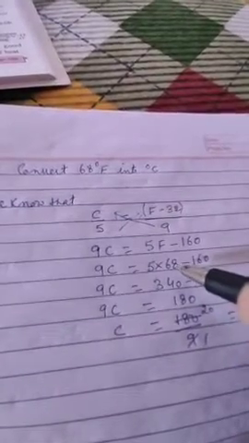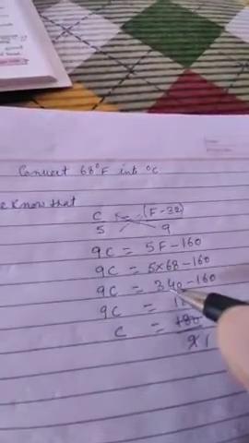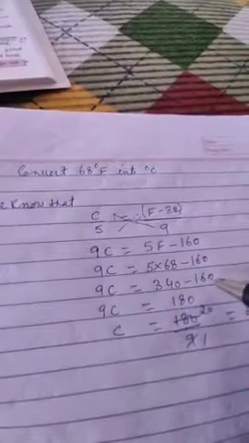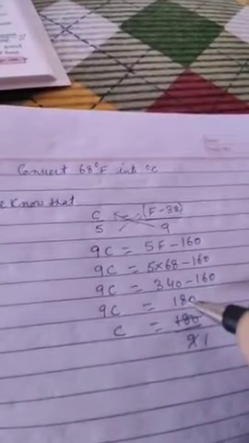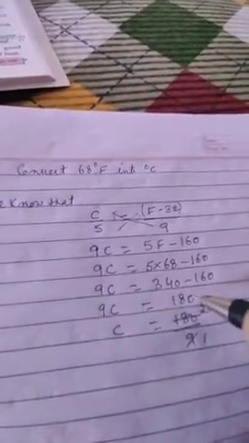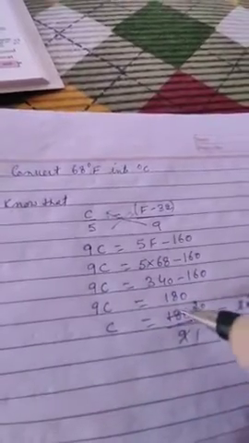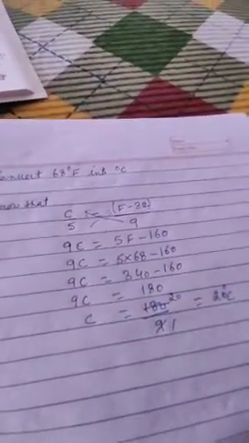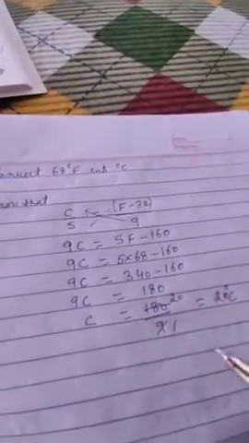Multiply 68 by 5, you will get 340. So 340 minus 160, that is 180. So 9C is equal to 180. So C is equal to 180 upon 9. Just cut it and you will get the answer 20 degree Celsius.